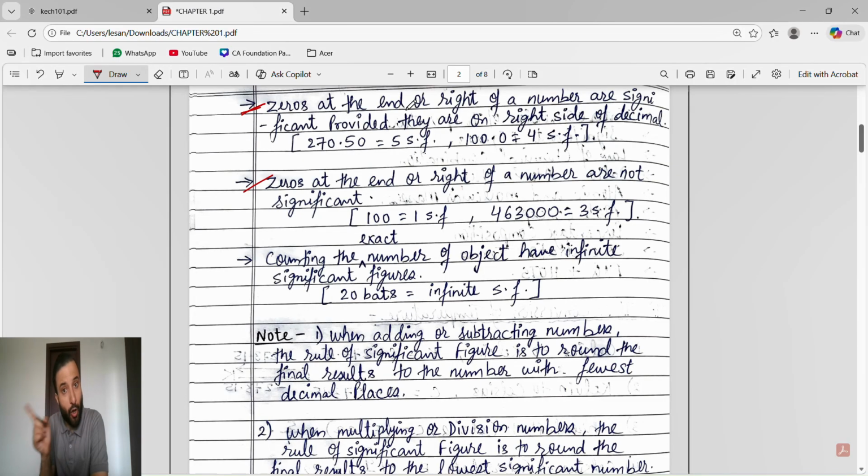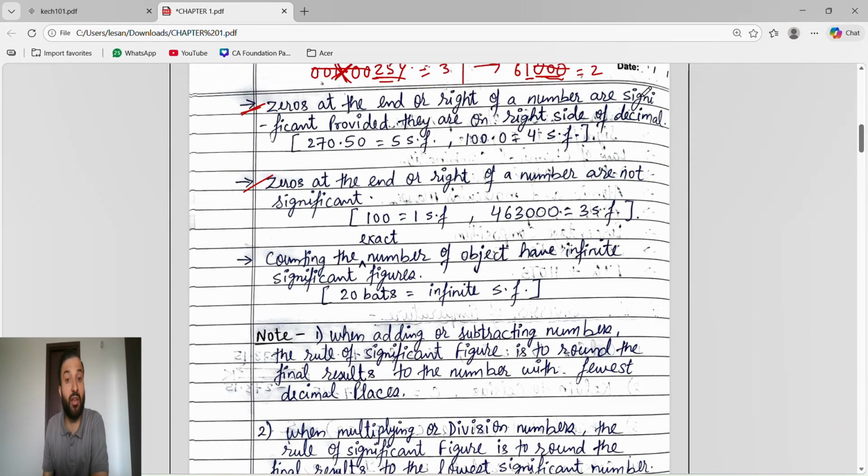Zeros at the end or right of a number are significant, provided they are on the right side of a decimal. A decimal should be there. You can see here, this is a 0 on the right side of a number, and this number is in a decimal form. So this 0 is significant. 1, 2, 3, 4, 5 significant. But see, here this is also a 0 which is present on the right side of a non-zero digit, but this whole number is not in a form of decimal. If it is not in a form of decimal, then this 0 in 20 is not significant. Only significant figure is just 1.